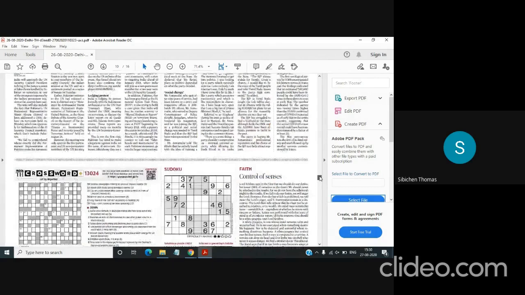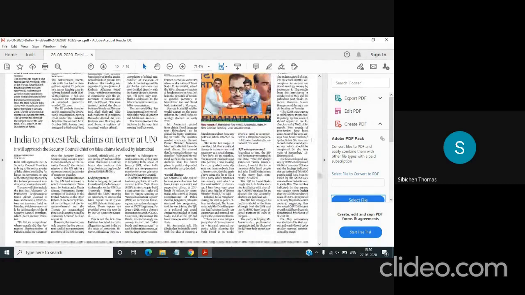Then you have this article, India to protect Pak claims on terror at United Nations. This article comes under internal security in the section GS3. So you will have to get this done. Not only that, this is also important from the perspective of international relations. You need to know what is India's relation with Pakistan, what are the issues that India has with Pakistan, what is the role of the United Nations in the relation between India and Pakistan. So all such points we need to study. We will see it while we are going through the section Indian polity.